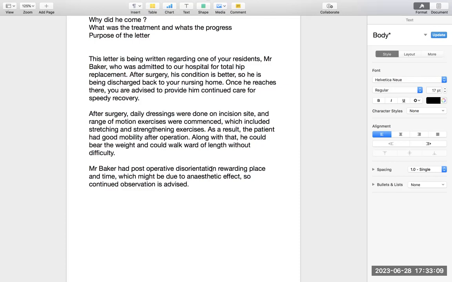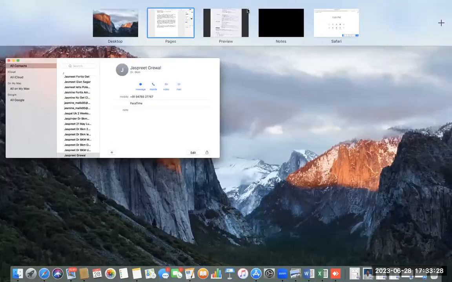What it wants to say by this point is that it can be due to anesthesia, or maybe the patient is having some other problem. Maybe he had some mental trauma. So that is why this "might" is there, that it is not 100% due to anesthesia. That is why continued observation is advised after discharge. So that is the main point. Look, possibly means maybe. But the patient had disorientation regarding time. So continued observation is advised.